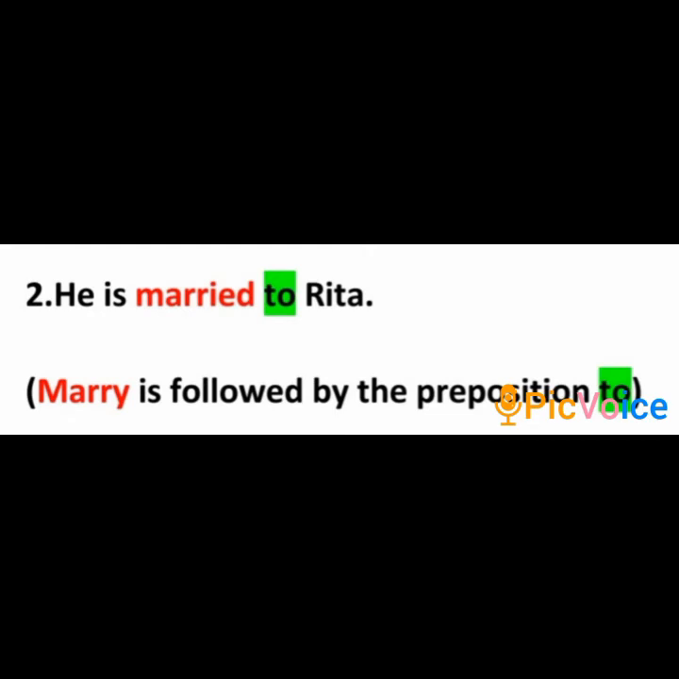The second example. He is married to Rita. Generally, marry is followed by the preposition to. Sometimes you may find with, but that is figurative. But basically, marry is followed by the preposition to. You may as well say, Rita is married into a wealthy home. But basically, marry is followed by the preposition to.